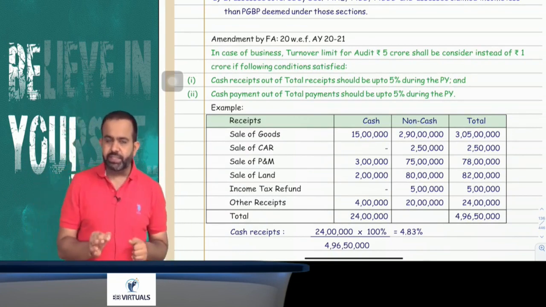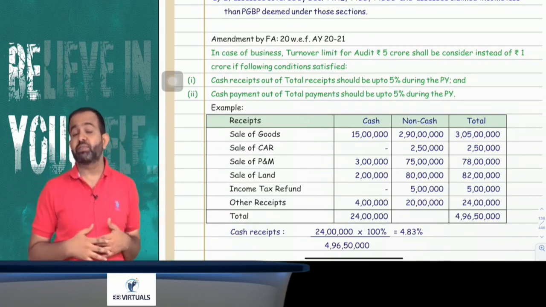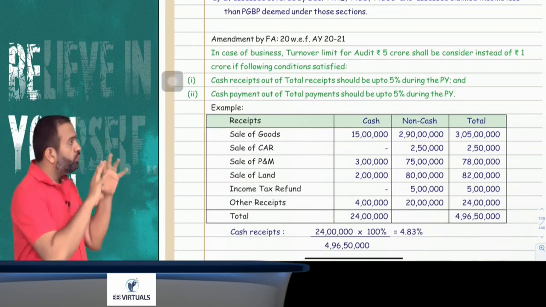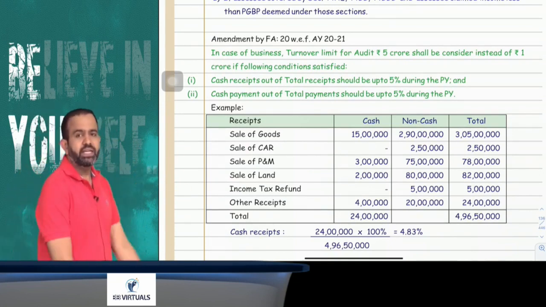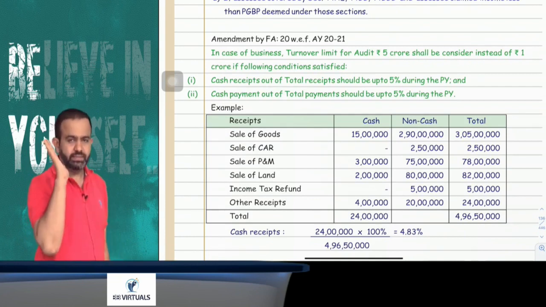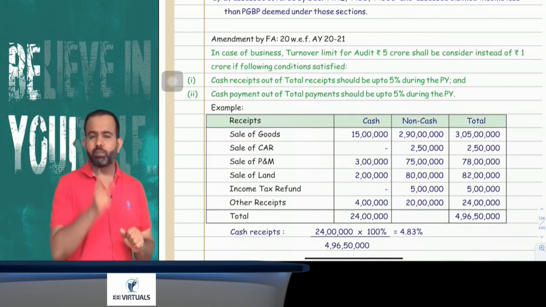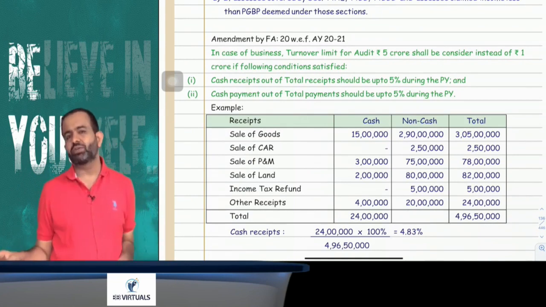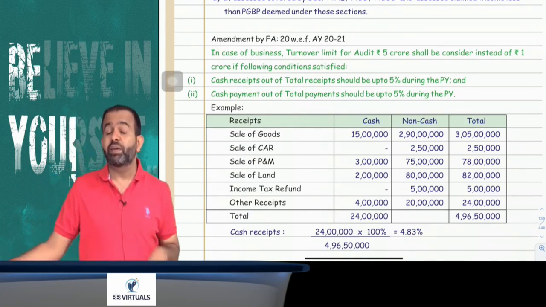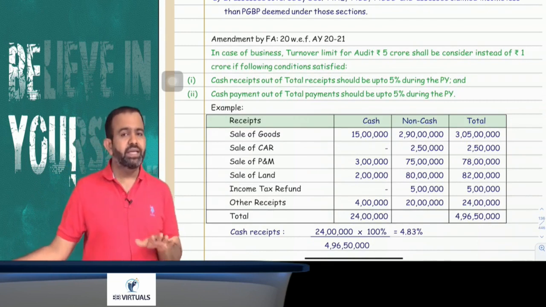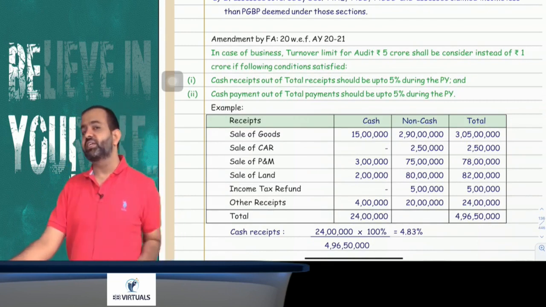Your cash receipt should be up to 5%. That is the first condition. And the second condition is that out of your total payment, cash payment should be up to 5%. If both the conditions are satisfied, in that case, your tax audit limit will be 5 crore in case of business.